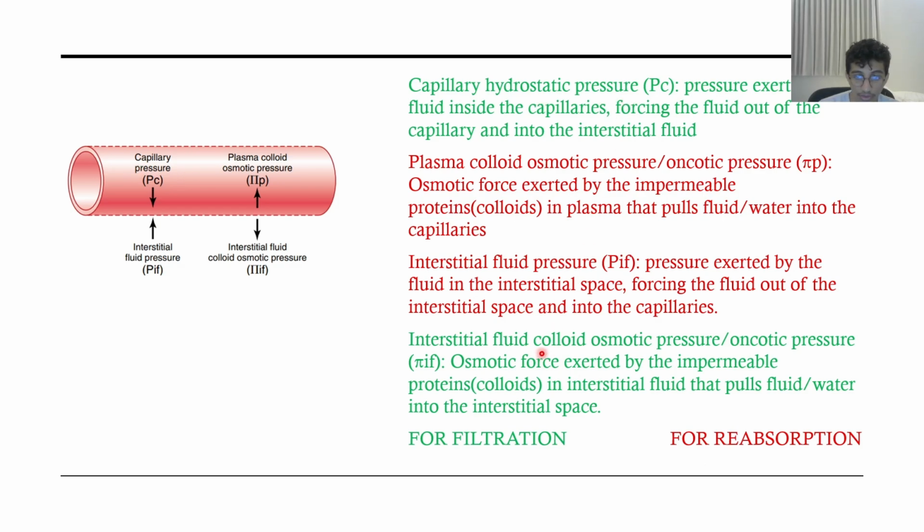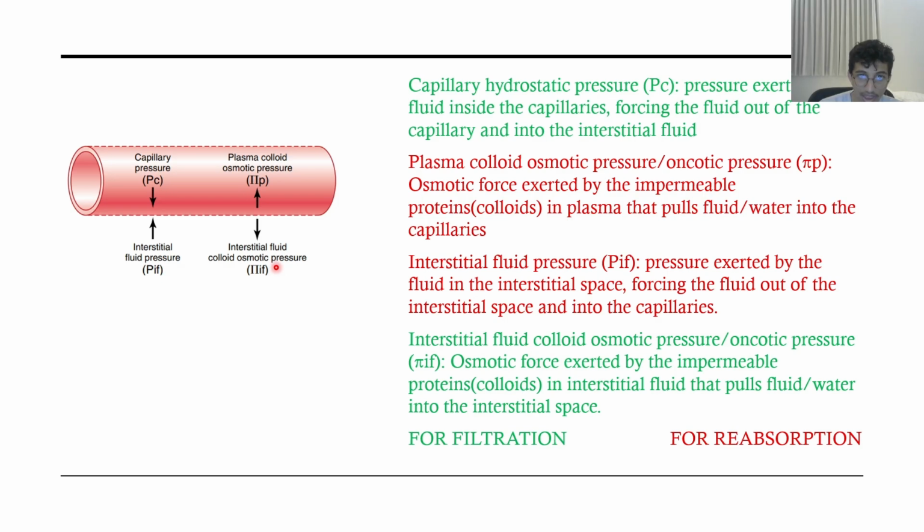Now, interstitial fluid colloid osmotic pressure is the force exerted by the proteins in the interstitial fluid. It pulls fluid or water into the interstitial space from the capillaries. So it's opposite to plasma colloid osmotic pressure, since plasma osmotic pressure wants to pull fluid into the capillaries, while interstitial fluid oncotic pressure wants to pull fluid out of the capillaries.